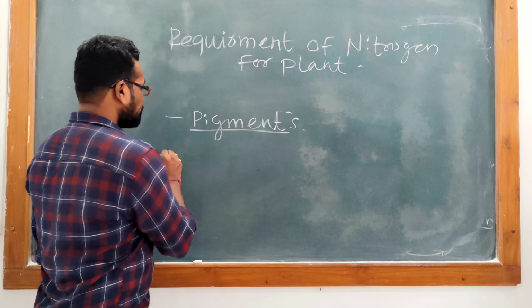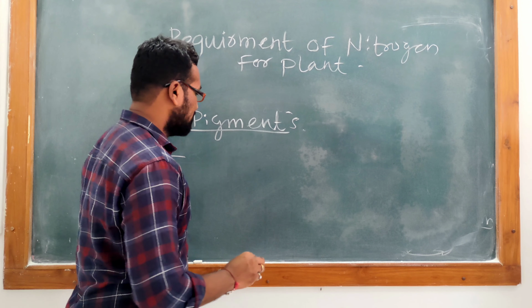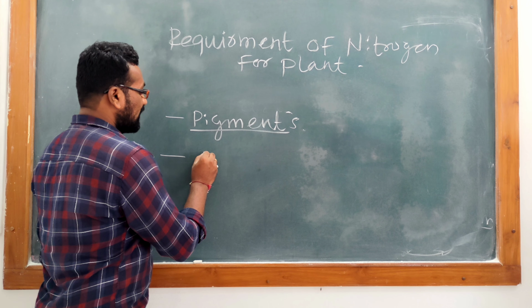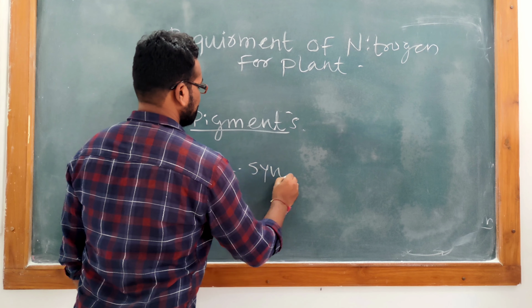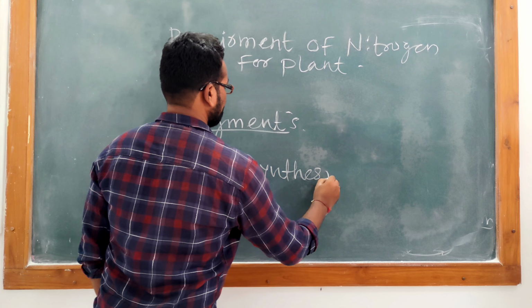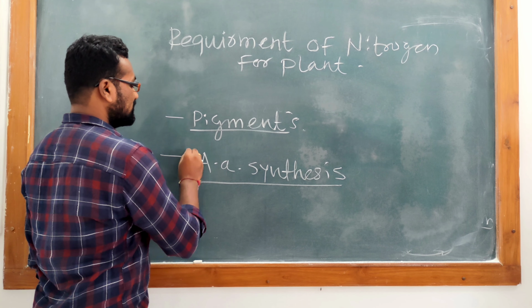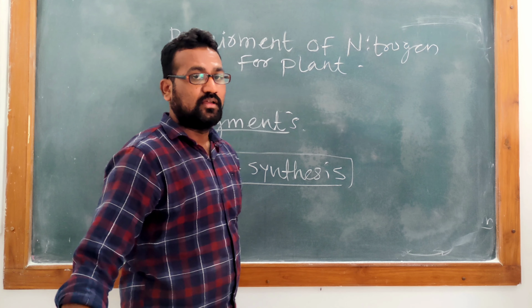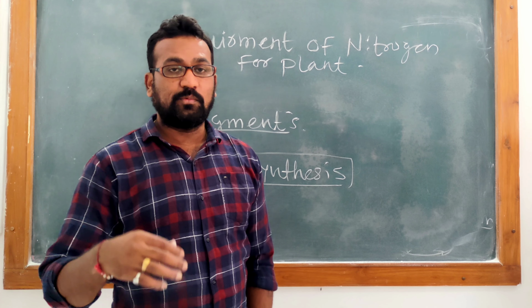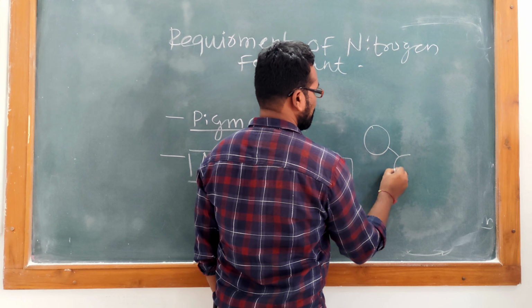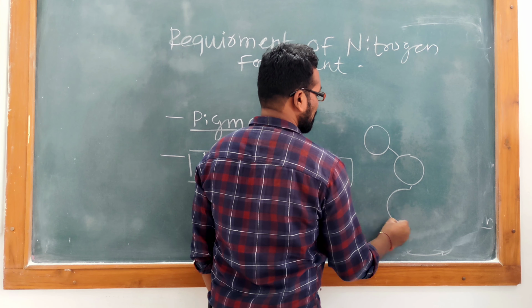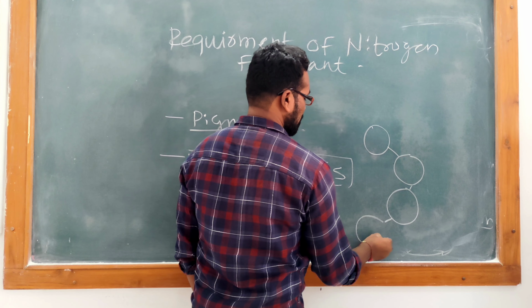So after that, a very essential point is that nitrogen is required by the plant for amino acid synthesis. So what is this amino acid synthesis? Amino acids, you know very well, are the monomers of protein. Many amino acids come together to create proteins.